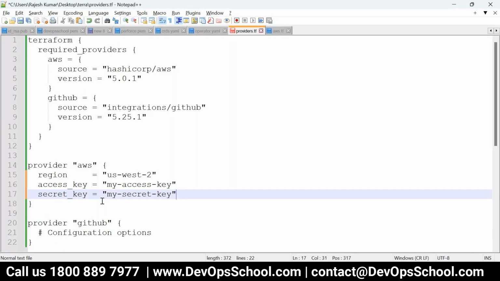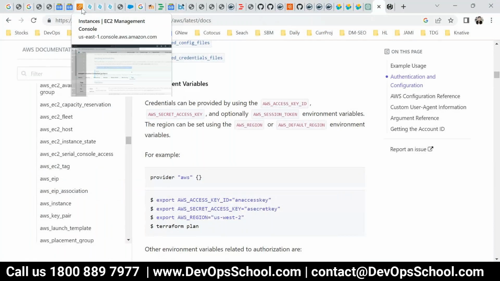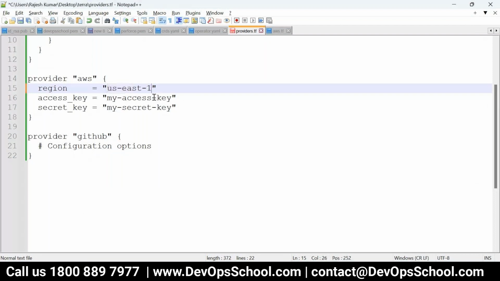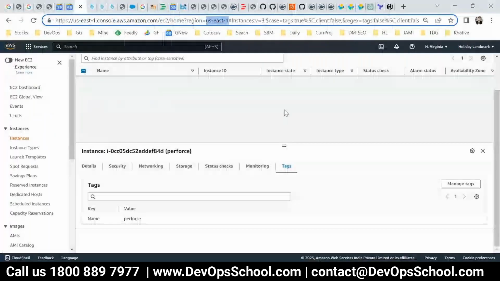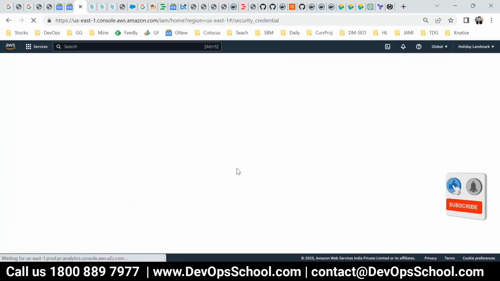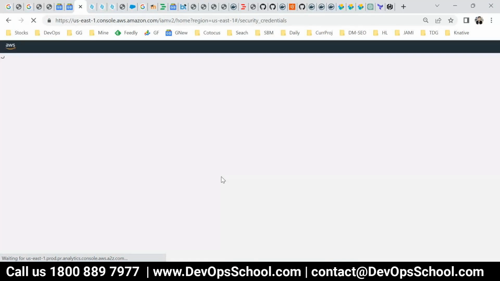What is the region? Let me check the region first. And what is the access key? So the access key, I'll create it. Go to AWS. I'm creating the access key.